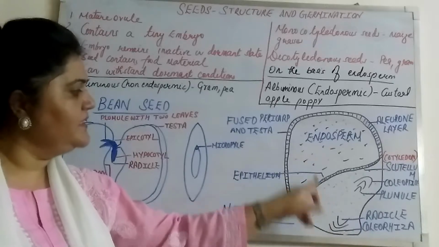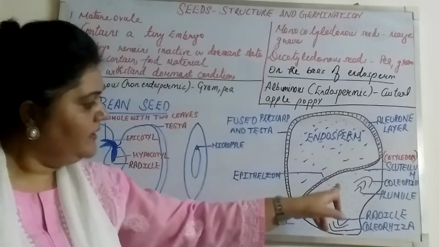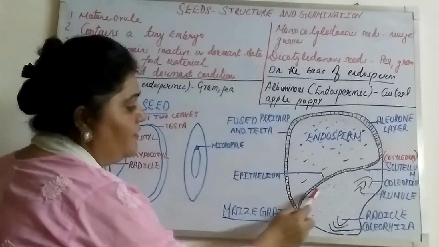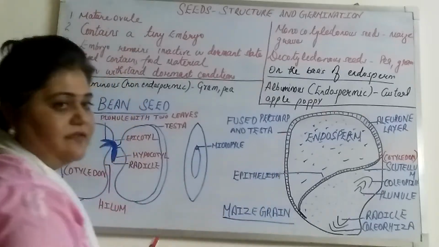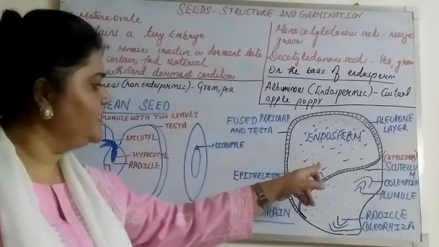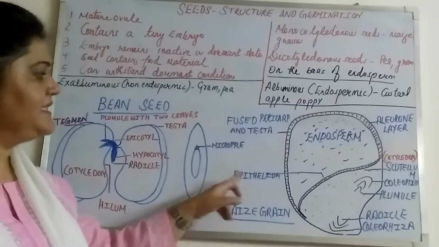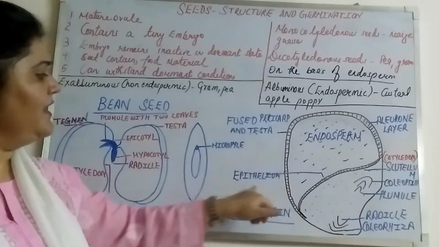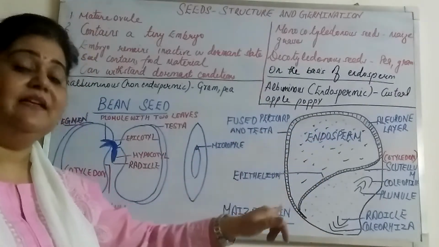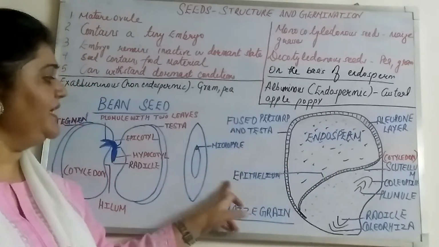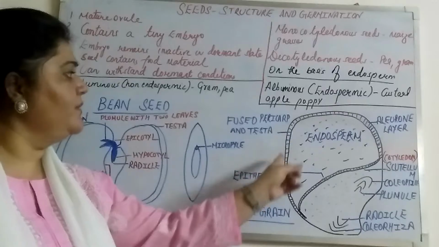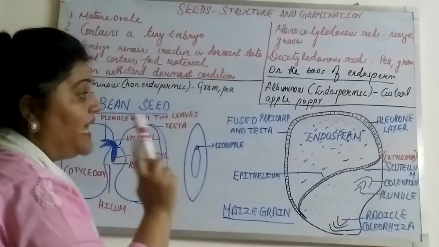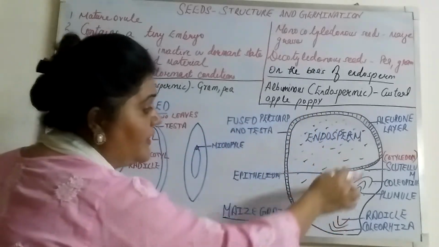The endosperm and the embryo portion are divided by a thin layer made up of epithelial cells, and this layer is known as the epithelium. What did I say? The embryo part and the endosperm part are divided by a layer made up of epithelial cells, known as the epithelium. And the outer portion around the endosperm is made up of the aleurone layer. Please notice I have said around the endosperm only, not around the embryo.